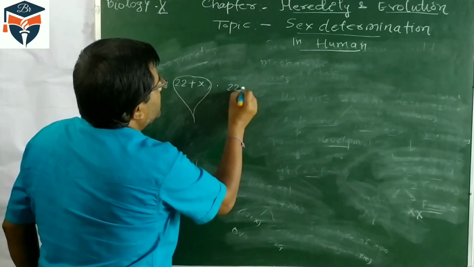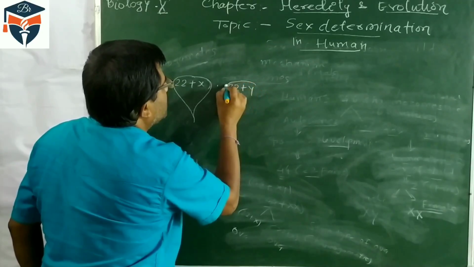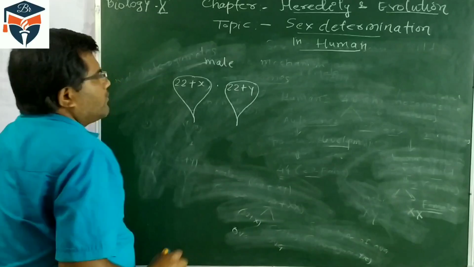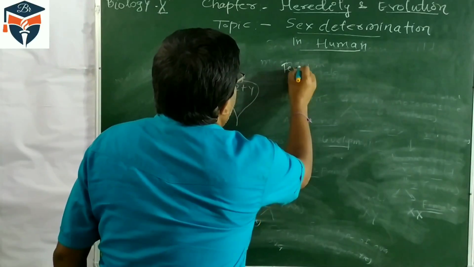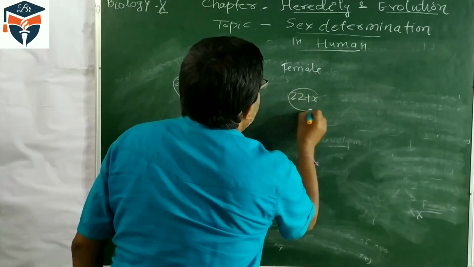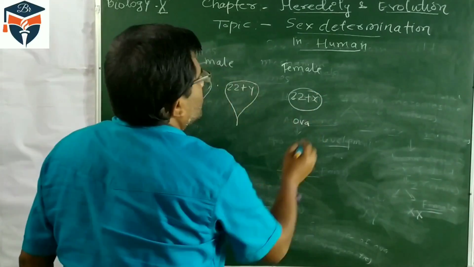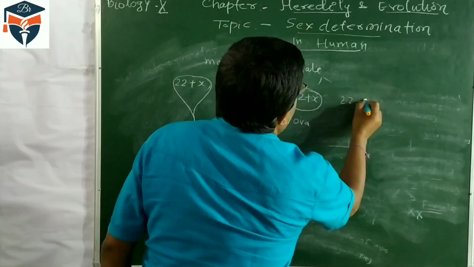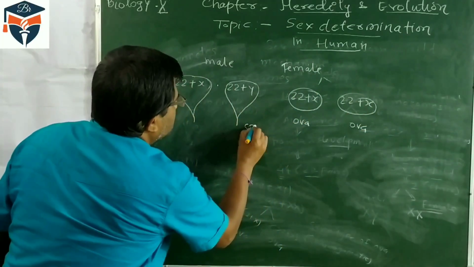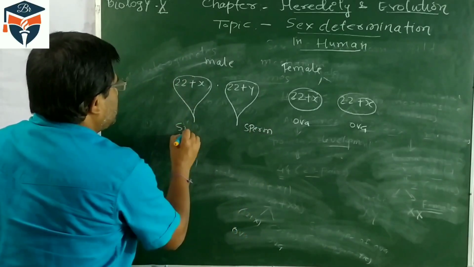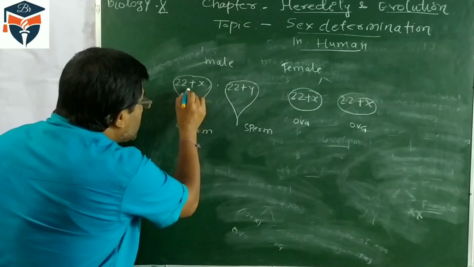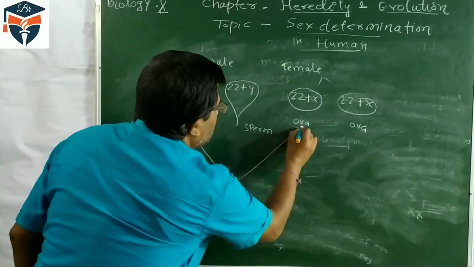Another sperm is 22 plus Y. This is in the male. And the female produces ova, 22 plus X, and this also 22 plus X, this is also ovum. These are sperm, this is also sperm.